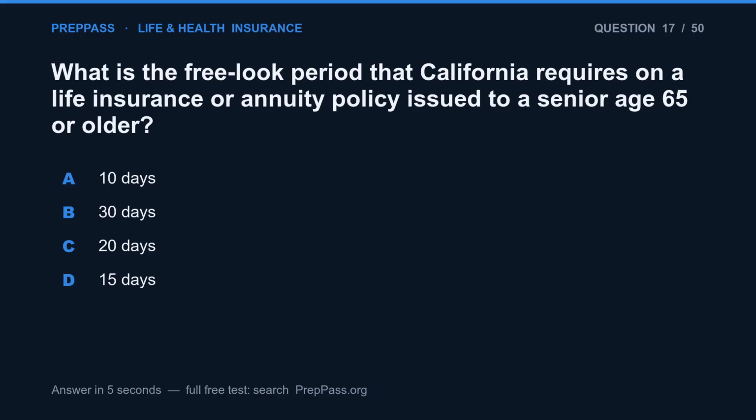Question 17. What is the free look period that California requires on a life insurance or annuity policy issued to a senior age 65 or older? A. 10 days. B. 30 days. C. 20 days. D. 15 days.